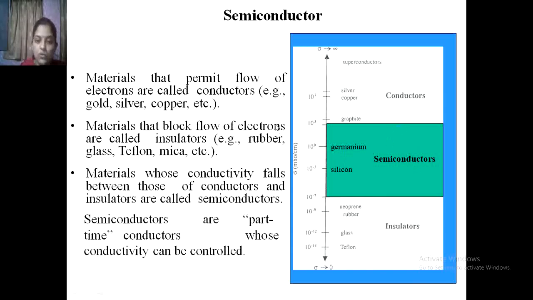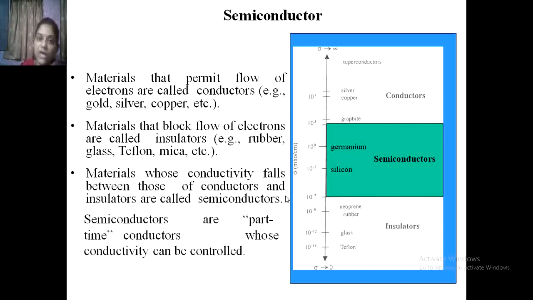So in this session we have learned the very basic things of our electronics devices, that is, the material. That means which type of material is suitable for electronics devices, because electronics devices are at the heart of the systems.